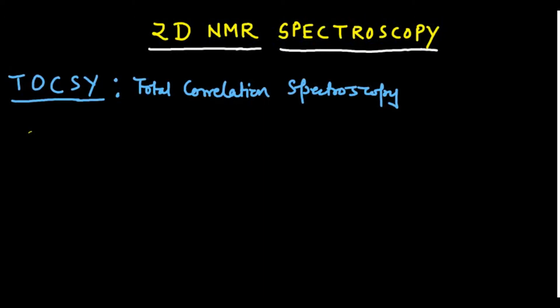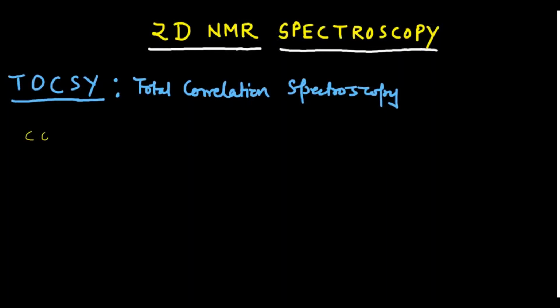So before going into the details of the TOCSY interpretation, I will cover only the interpretation part. I am not going to discuss how the experiment is actually run, but only how we look at the spectrum and how we analyze it to characterize a particular compound. For this, first of all, we need to know what the COSY actually tells you.